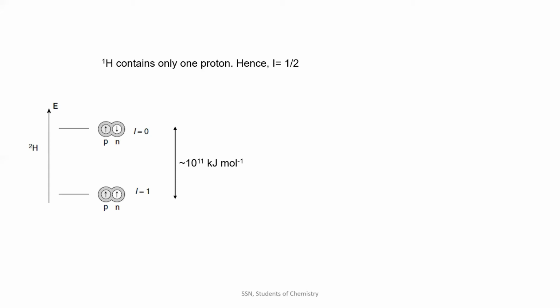But NMR is not as simple as that. Our energy gap between the ground state and first excited state is approximately 10 power 11 kilojoule per mole or 10 power 14 joule per mole. You don't have sufficient energy to excite a particle from ground state to first excited state, because all the thermal energies we handle are of 2.5 kilojoule per mole. Where is 2.5 and where is 10 power 11? Right. So you don't have sufficient energy to excite a particle from ground state to first excited state. So what can we do?